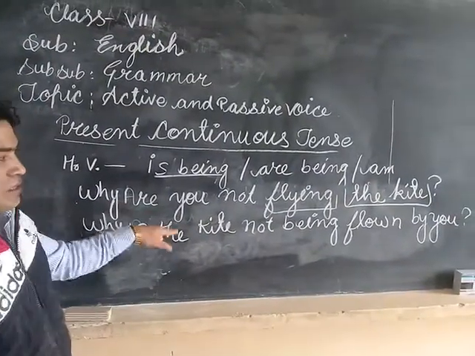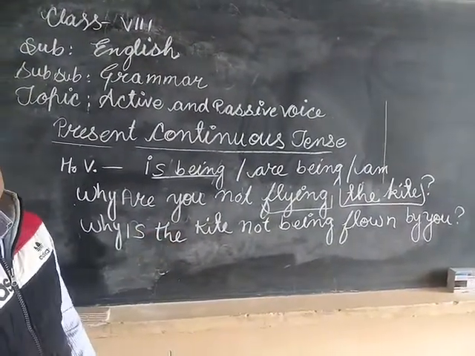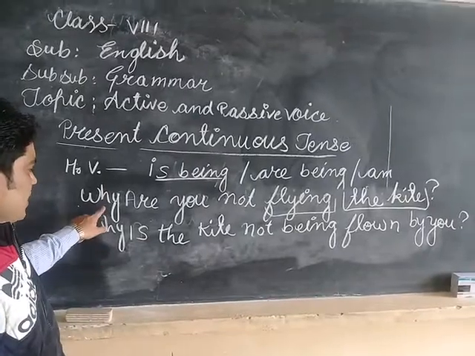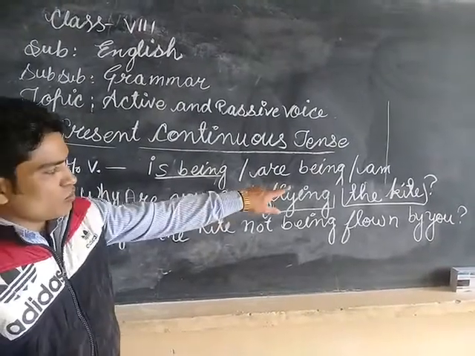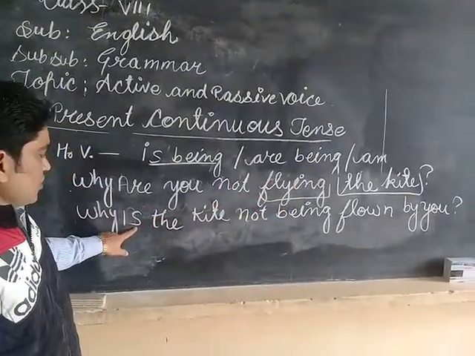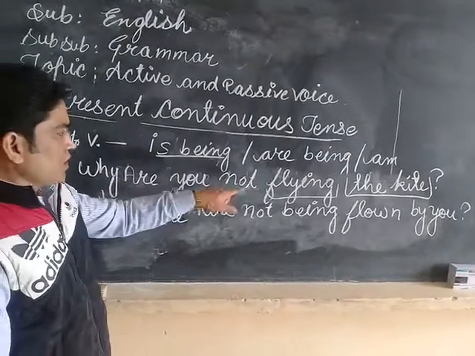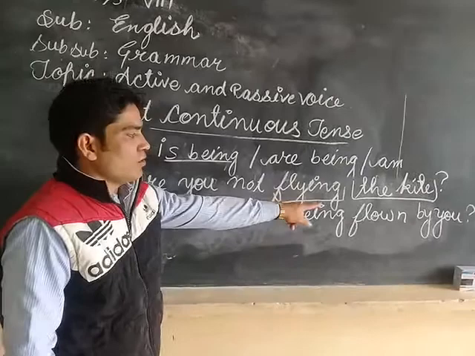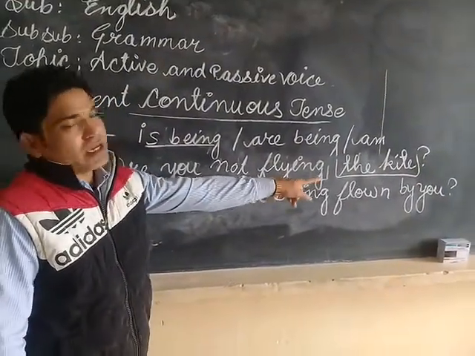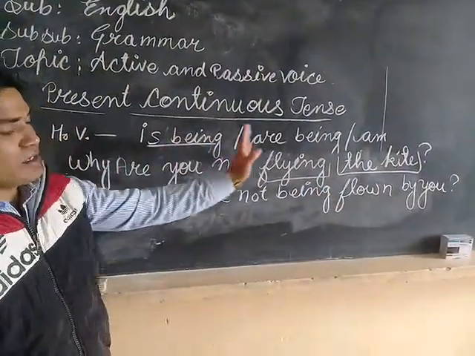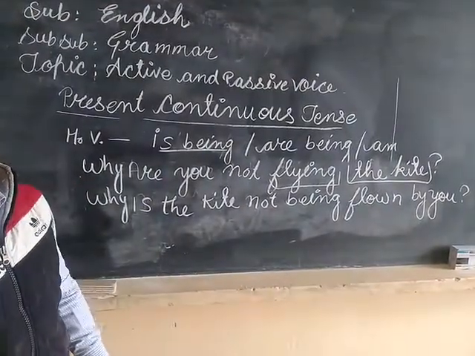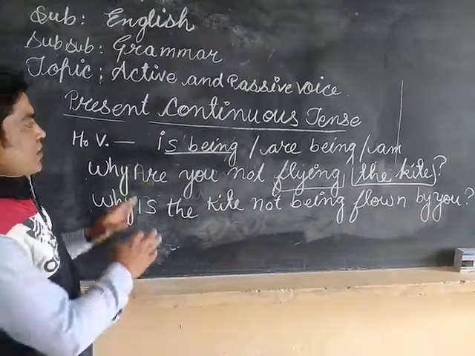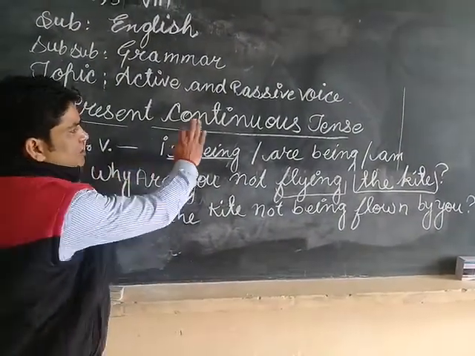Now this sentence becomes second type interrogative. According to the object we use the helping verb, then the object will come here, then not, then being, then the third form of the verb, then the subject will become the object. Is that clear, students? We have learned about present continuous tense.